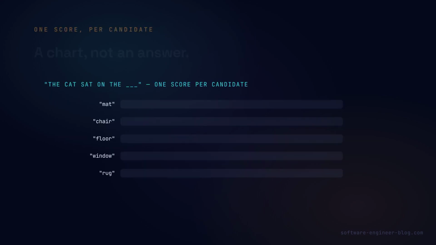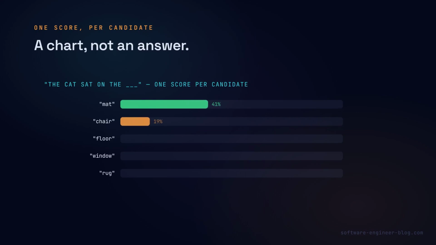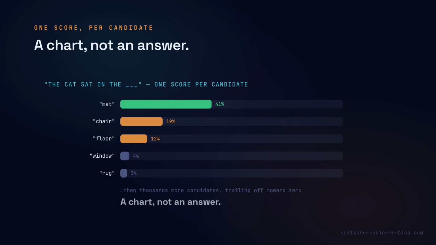For every one of those tokens in its vocabulary, tens of thousands of them, the model produces one score. Turn those scores into a chart, and for our sentence, it looks something like this. Mat, 41%. Chair, 19%. Floor, 12%. Then thousands more candidates trailing off towards 0. That chart, not a single answer, is what the model actually hands back at every step.